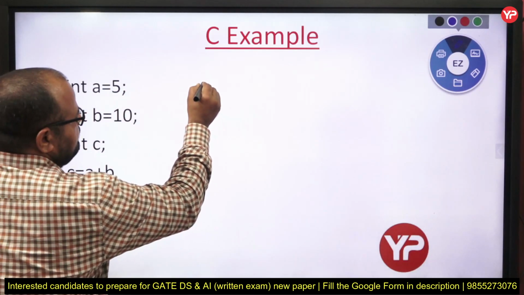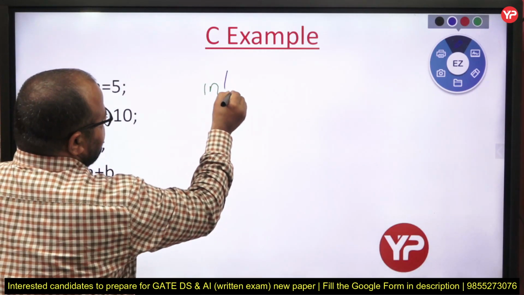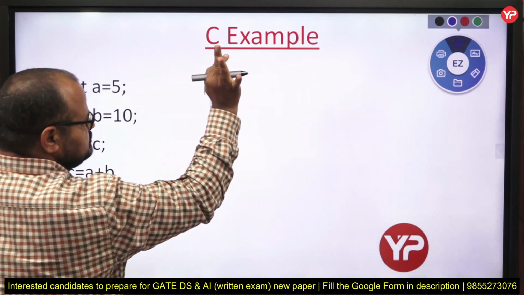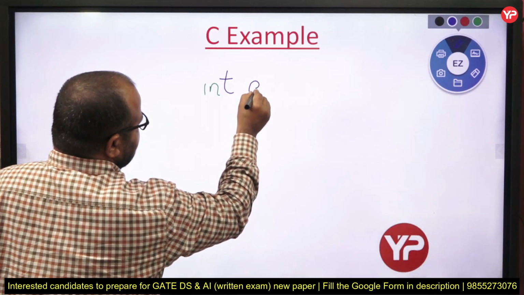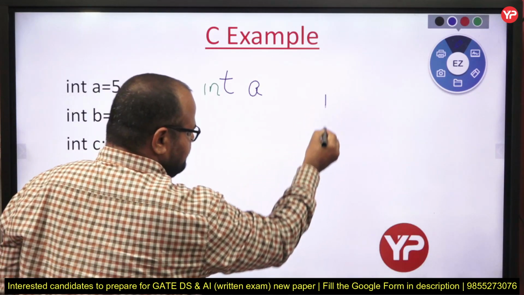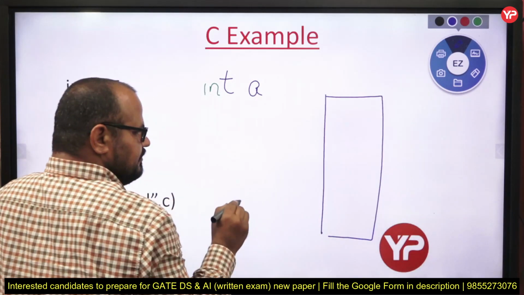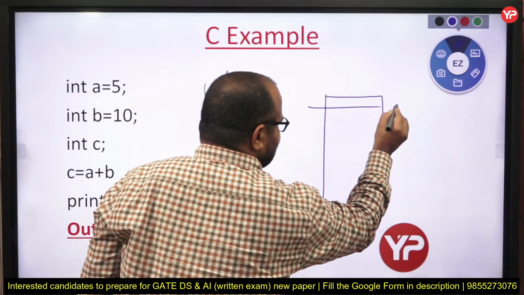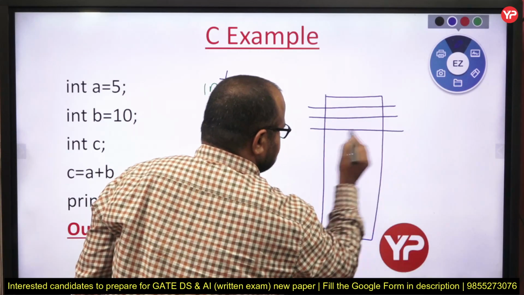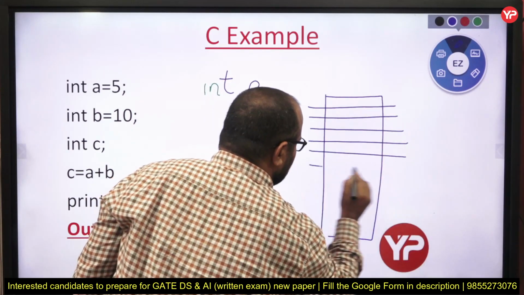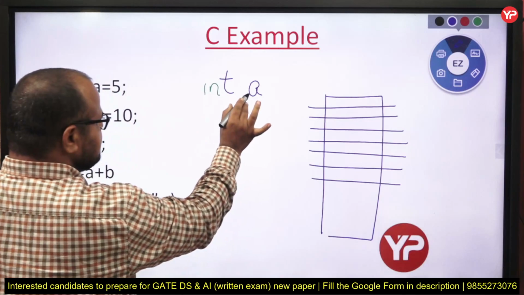So whenever I am writing int a in C language, it means we have the memory, fine, and memory is divided into cells, fine my dear students.